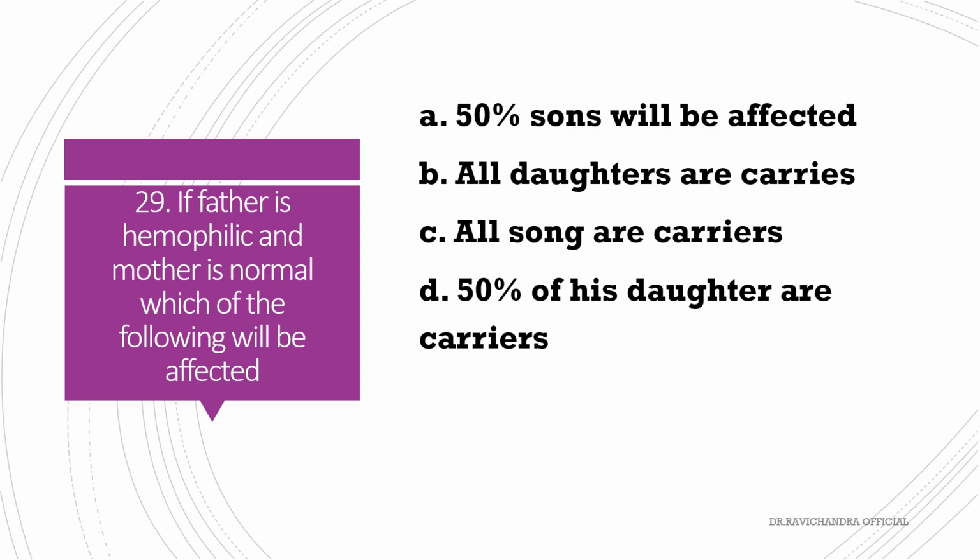If the father is hemophiliac and the mother is normal, which of the following will be affected? 50% of the sons will be affected, 50% of the daughters are carriers, all daughters are carriers, all sons are carriers. The answer is all daughters are carriers.